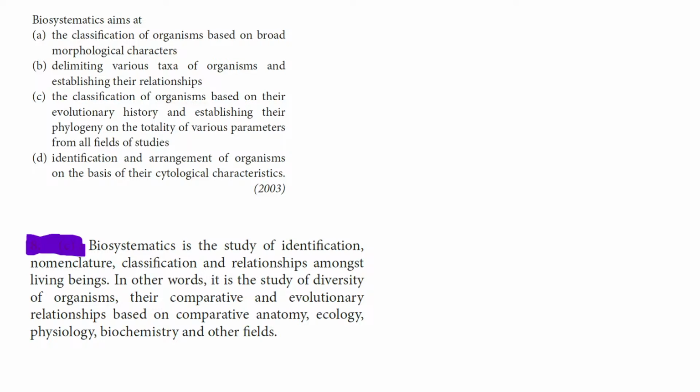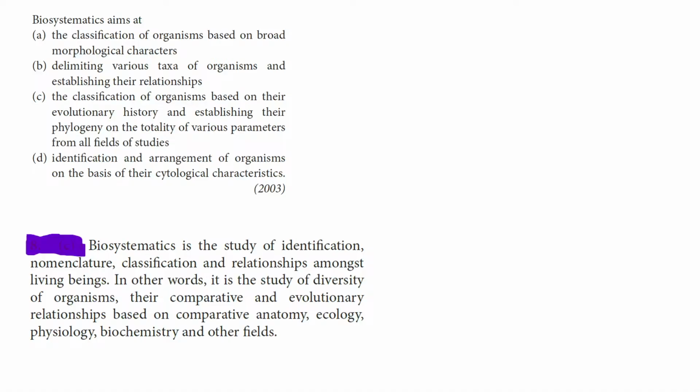Biosystematics is the study of identification, nomenclature, classification, and relationships among living beings. In other words, it is the study of diversity of organisms, their comparative and evolutionary relationships based on comparative anatomy, ecology, physiology, and biochemistry and other fields.